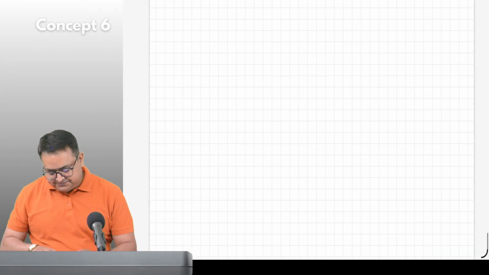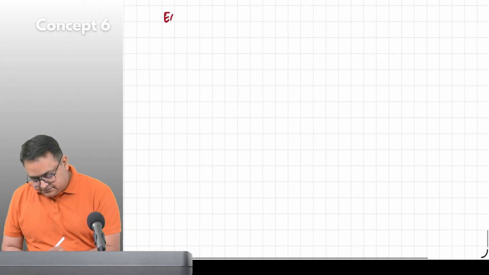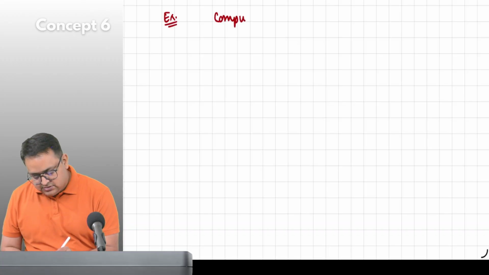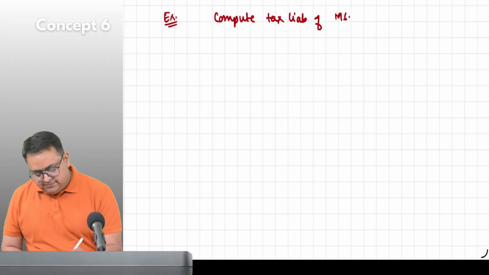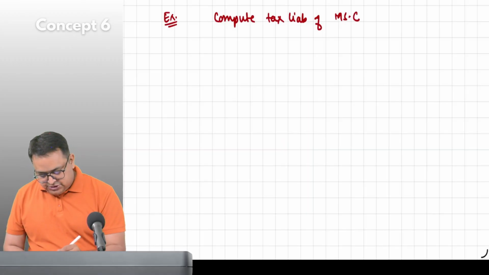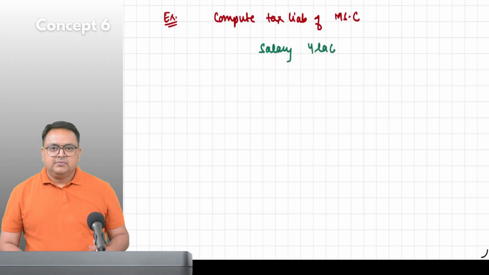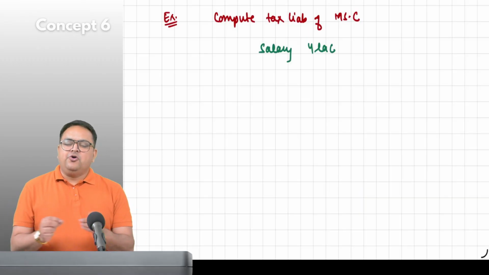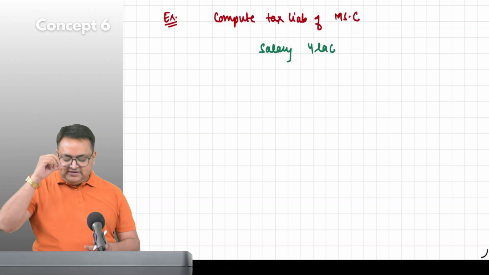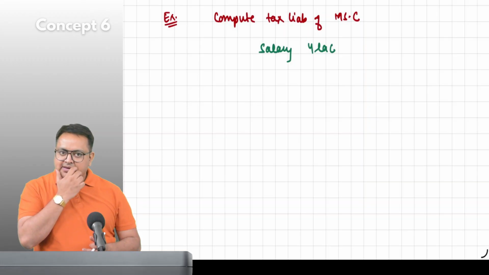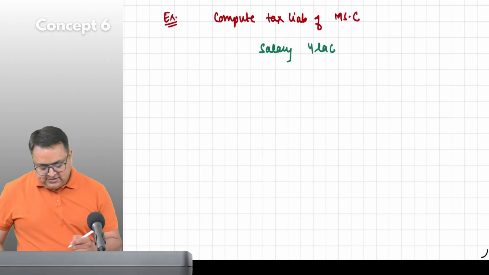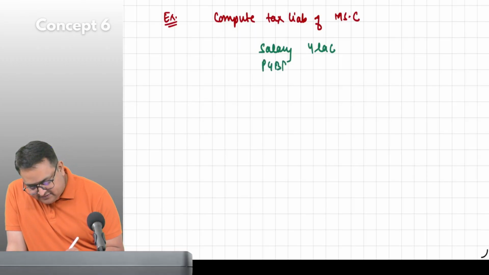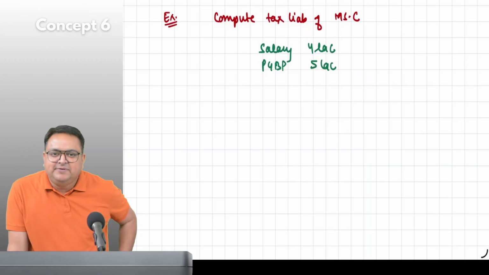Okay, one more example. Everybody, compute tax liability of Miss C. She has salary income 4 lakh. Guys, although you don't have to do this, but salary is special or normal? What do you think? Everything else is normal. Please tell me, salary is special or normal? Normal, sir. Normal rate of tax. Okay. Her PGBP is 5 lakh. Guys, what is PGBP?